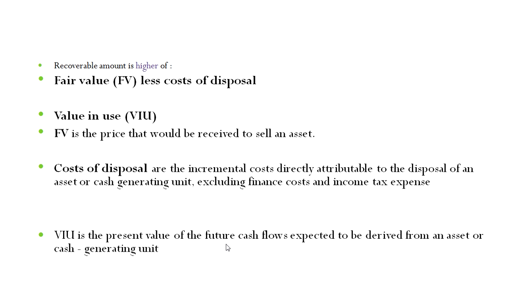These are the incremental costs directly attributable to the disposal of an asset or cash generating unit, excluding finance cost and income tax expenses. So basically, all those costs which are required to make the sale transaction, like bringing the asset from X location to Y location, which is required for making the sale transaction possible. Movement charges are required. So these are all your cost of disposal. However, care shall be taken that the finance cost and income tax expenses are excluded.